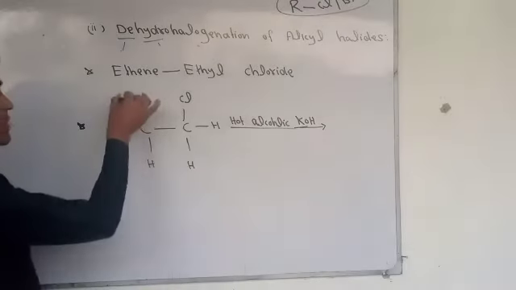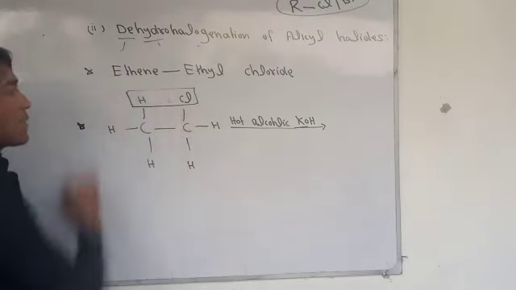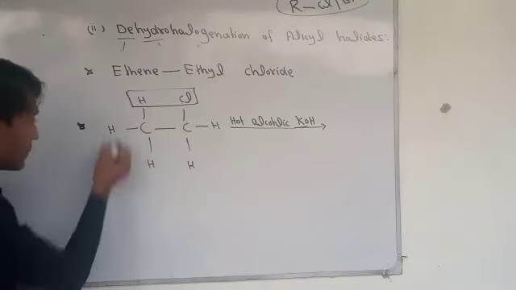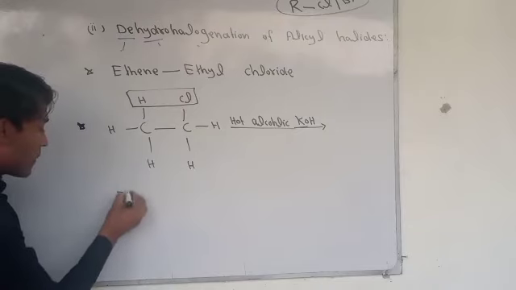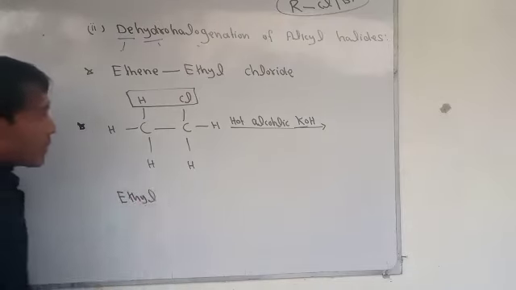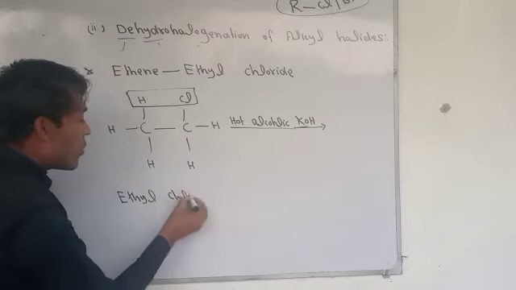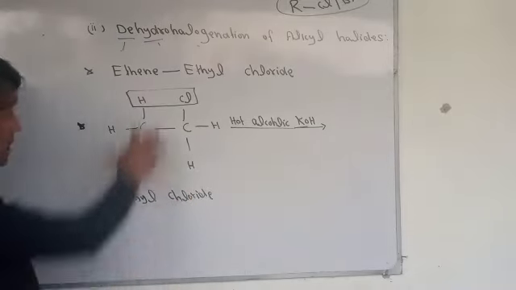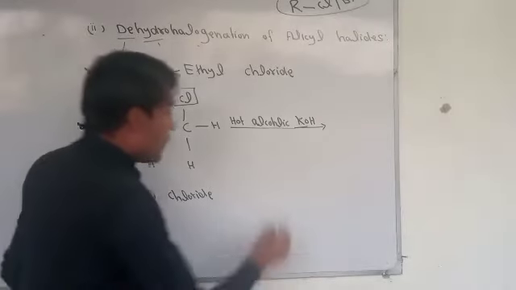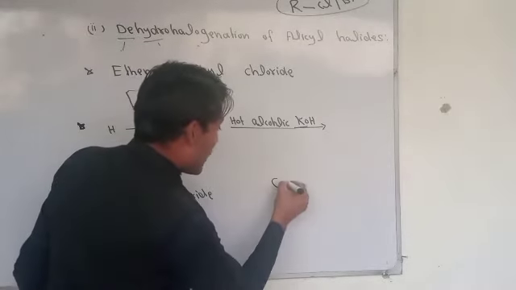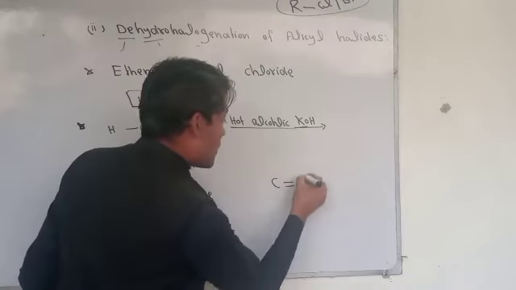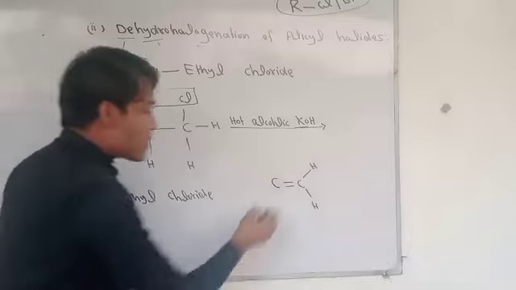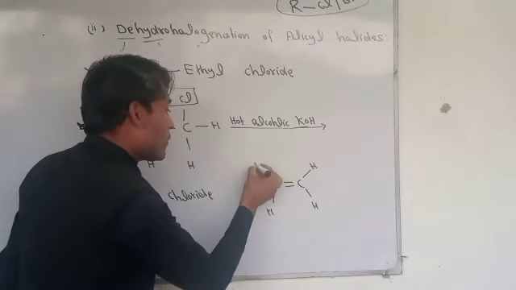Look at it, the same method. Just this hydrogen will be removed, and this bond will break. What we will get is ethyl chloride here. Now this bond will break, and we will get C double bond C with hydrogens.